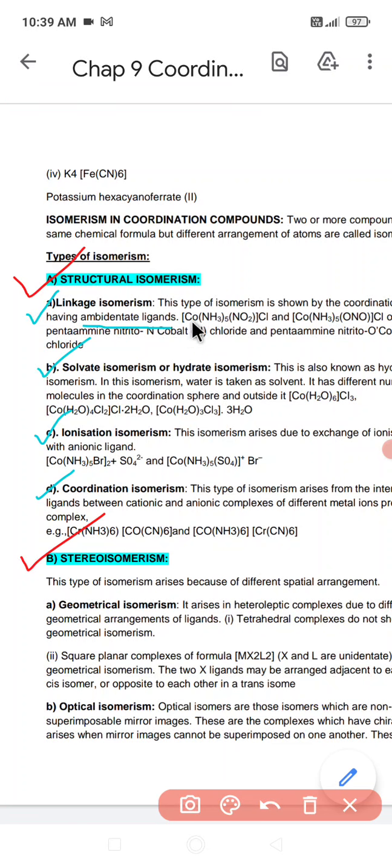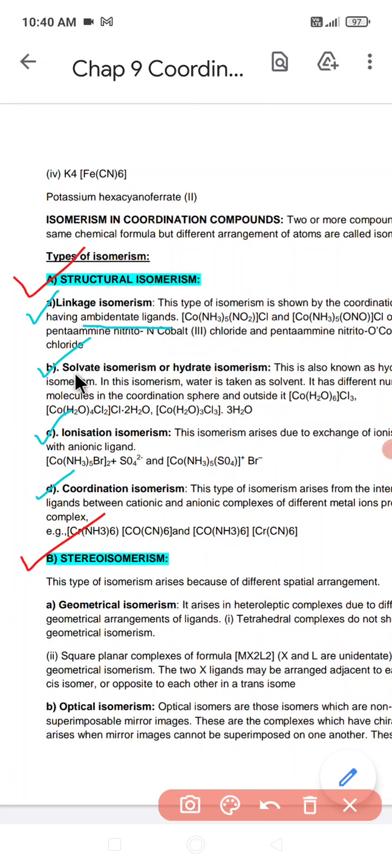See here, [Co(NH3)5NO2]Cl2 and the next one, [Co(NH3)5ONO]Cl2. Both contain the same chemical formula, but how they link with the central metal ion is where the difference lies. In this case it ligates through nitrogen, here it ligates through oxygen. So this is an example of a linkage isomer.